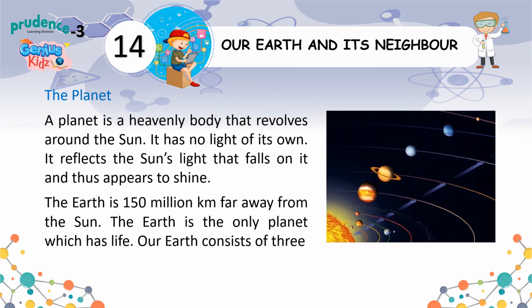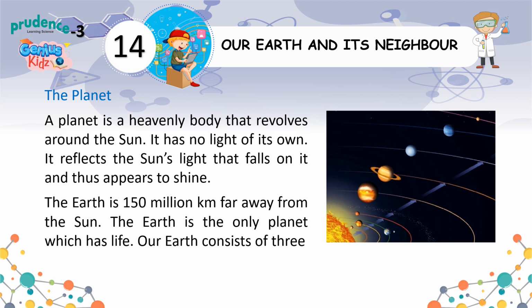The planet. A planet is a heavenly body that revolves around the sun. It has no light of its own. It reflects the sun's light that falls on it and thus appears to shine. The Earth is 150 million kilometers far away from the sun. The Earth is the only planet which has life.